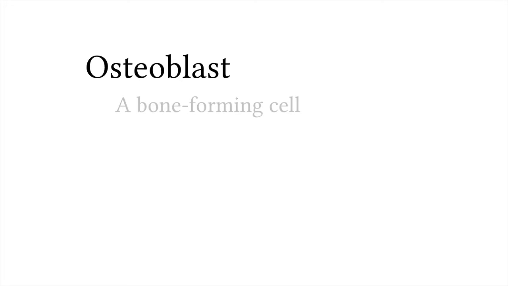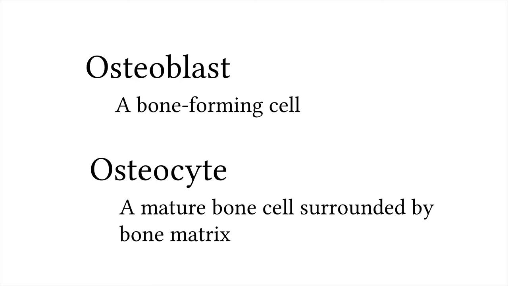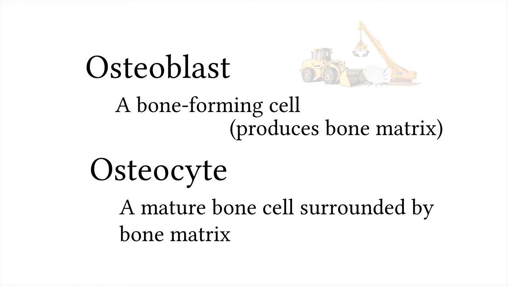An osteoblast is a bone-forming cell. It refers to a cell that makes immature material that is forming. An osteocyte is a mature bone cell surrounded by bone matrix. This word literally means mature bone cell. Well, osteoblasts are the cells that produce bone matrix. I like to think of them as the construction machines at a building site, blasting the material so that building can begin. They are part of the building team.